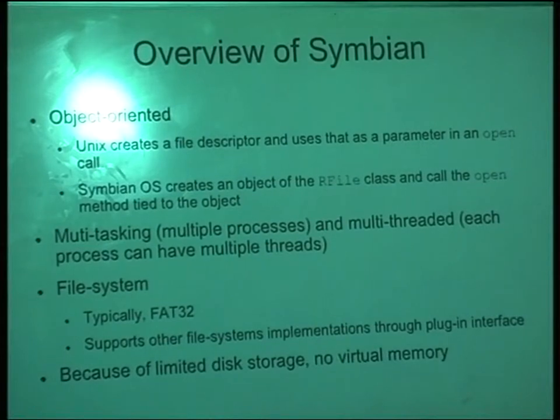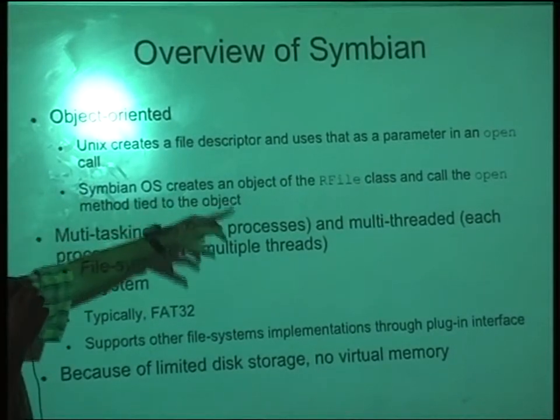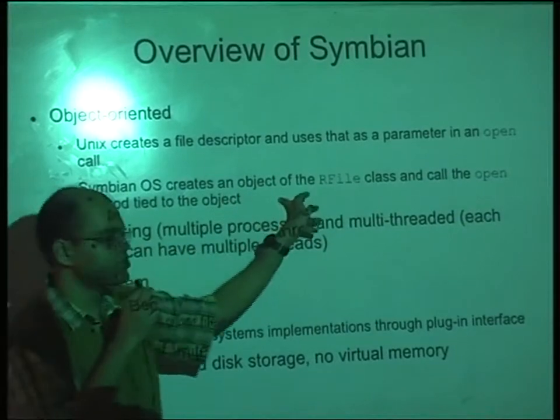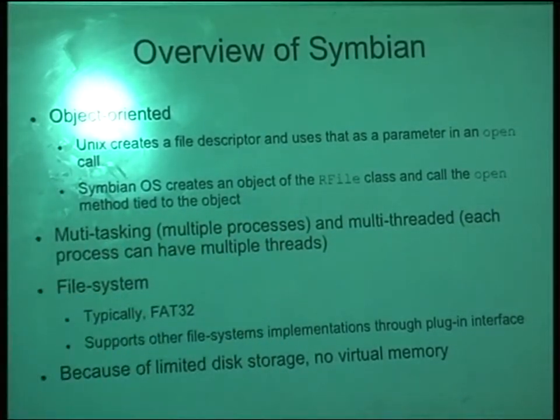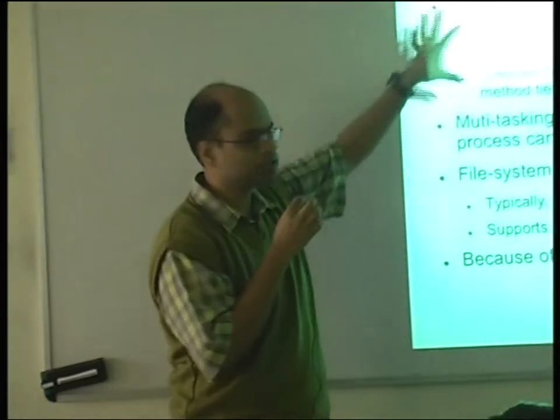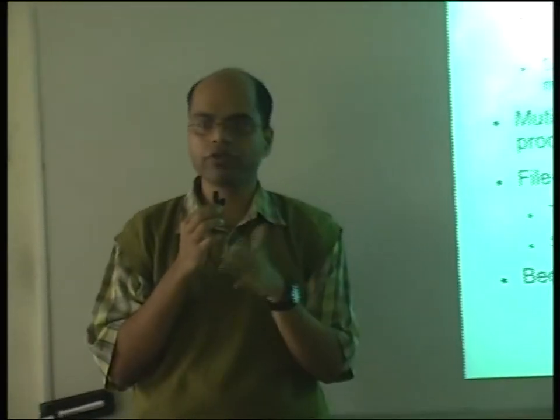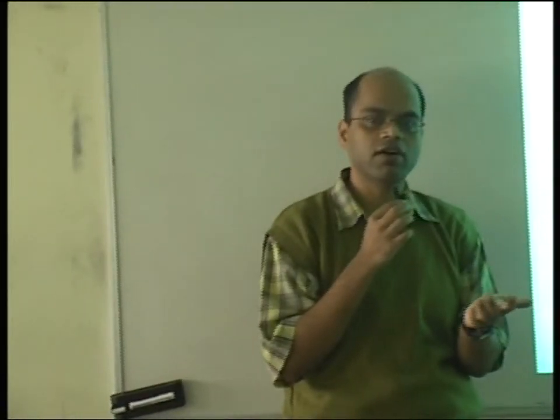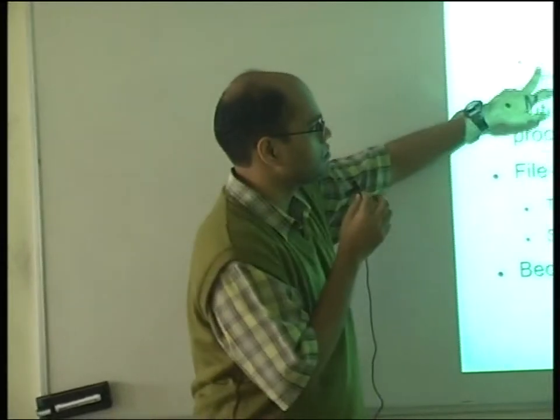itself is written using C++, it's object oriented, as opposed to Linux, which is totally C. So you can open up the file and it will appear as an object, and then the data will be part of it, and also the functions. So for example, even your SMS message will be an object, so that when you operate on that SMS message, you get the data part and also the functions part. So the whole idea of Symbian OS, we are not going to write any program in Symbian C++, but you can as well do that instead of using Java. And if you do that, it's all object oriented.